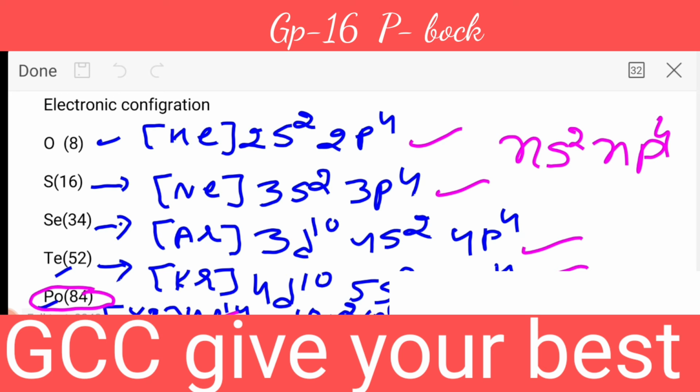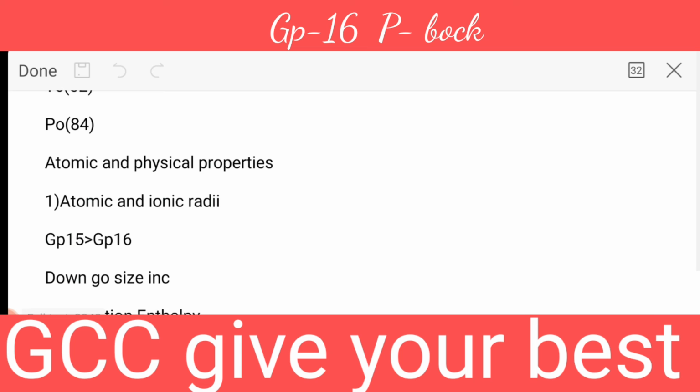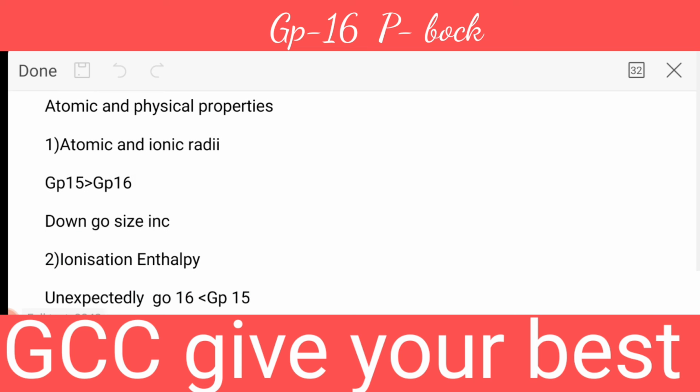Then after that, beta, we are going to start with the atomic and physical properties. Under that, number one we have atomic and ionic radii.